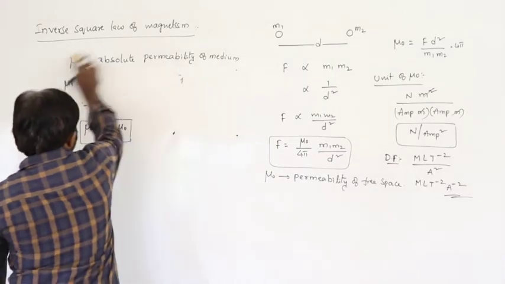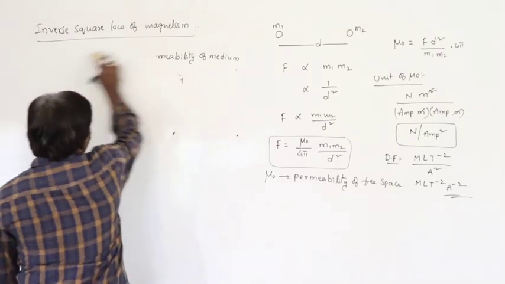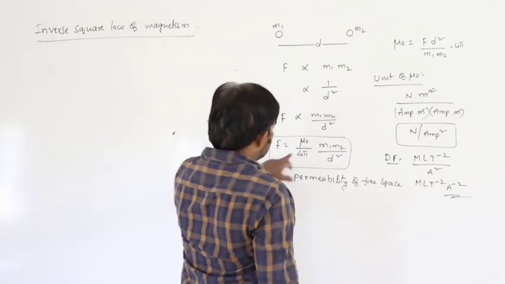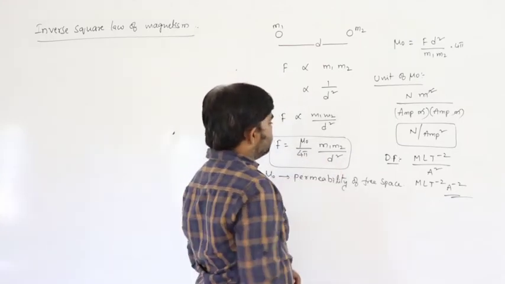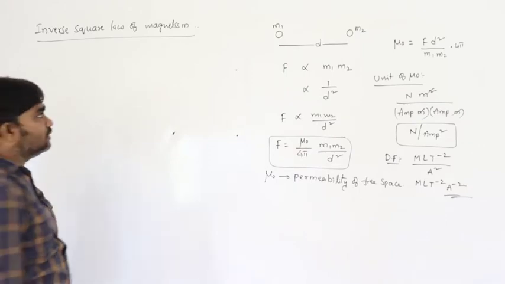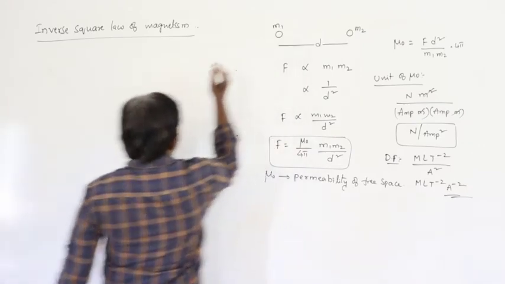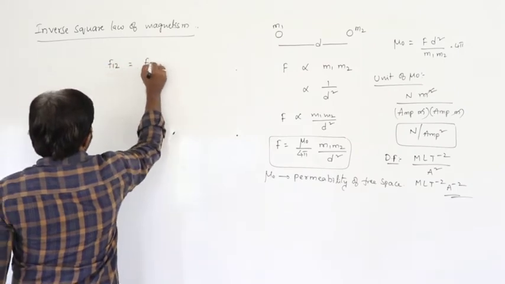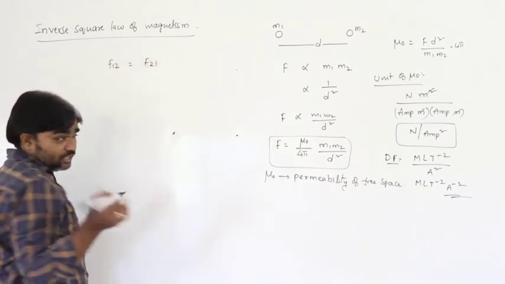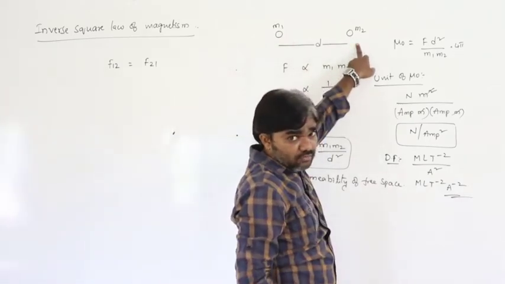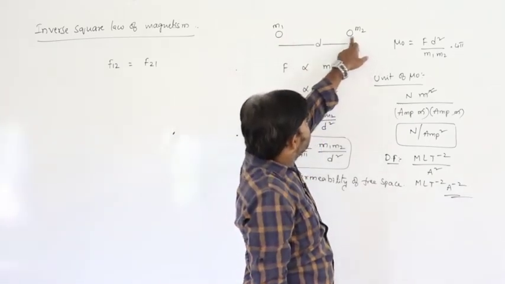Here we have F equals mu naught by 4 pi, m1 m2 by d square. Here the force is a vector. So the force acting on the first pole must be equal in magnitude to the force acting on the second pole.